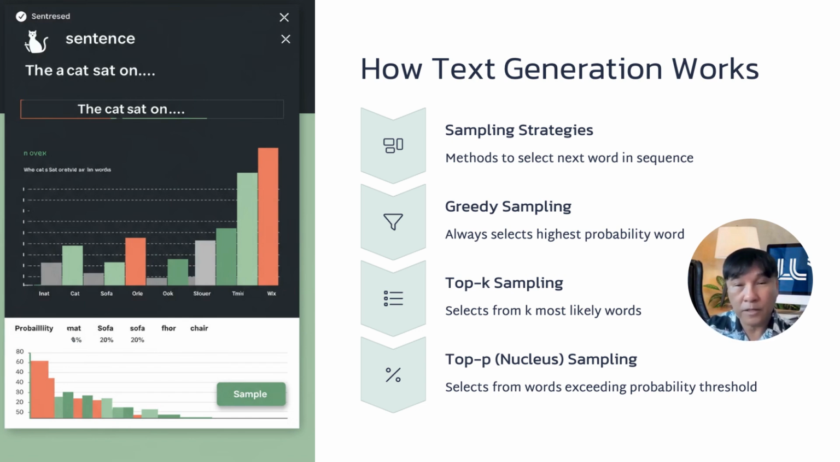A variation of this is top P sampling, or nucleus sampling, where instead of a fixed number K, the model selects from the smallest set of words whose cumulative probability exceeds a threshold P. This method dynamically adapts to the confidence of the model, allowing for a better balance between creativity and coherence.